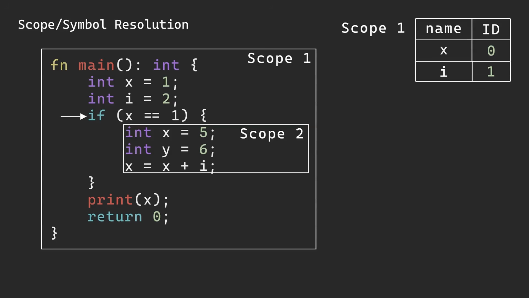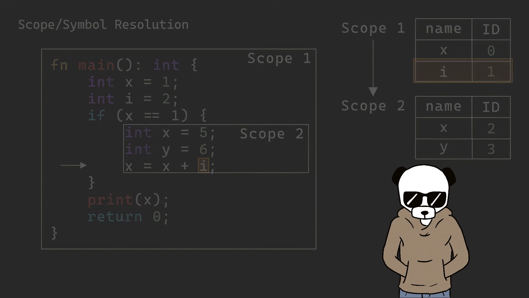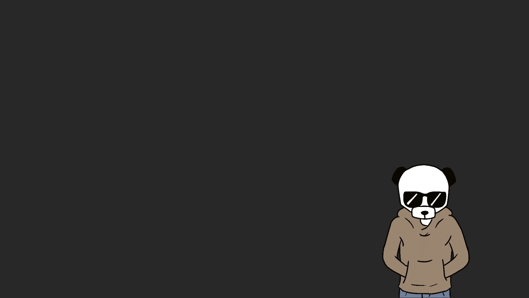When we see a new scope, we push it onto the stack, and any symbol names we come across get pushed onto this level of the stack. If we see a name that we can't find in the current stack's level, we go to the previous level to search for it, all the way to the root scope. And that's scope analysis. Next, I had a definite assignment pass.